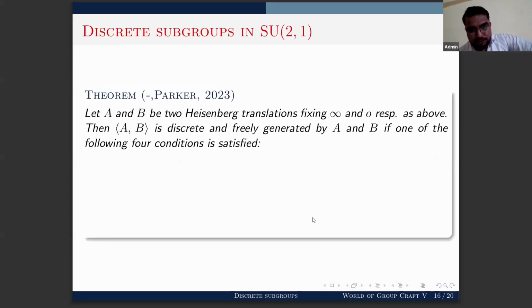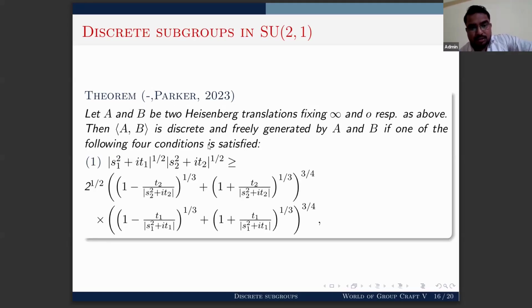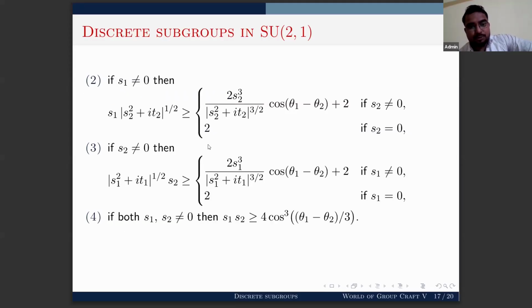And the answer to this question is given by the joint work with Professor Parker: it is free and discrete if one of the following four conditions is satisfied. Our first condition is that the square root of modulus of S1 squared plus iT1 times the square root of modulus of S2 squared plus iT2 is greater than or equal to this quantity. Our second condition is that if S1 is not equal to 0, then S1 times the square root of modulus of S2 squared plus iT2 is greater than or equal to 2 if S2 is 0. And if S2 is non-zero, then it is greater than or equal to this quantity.